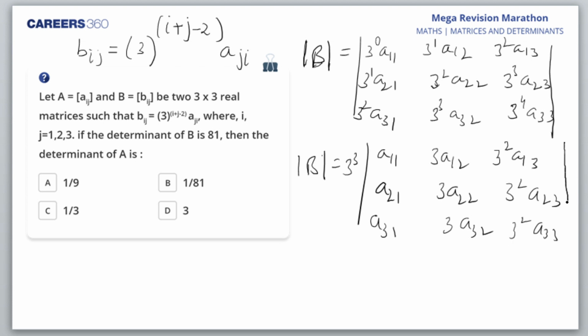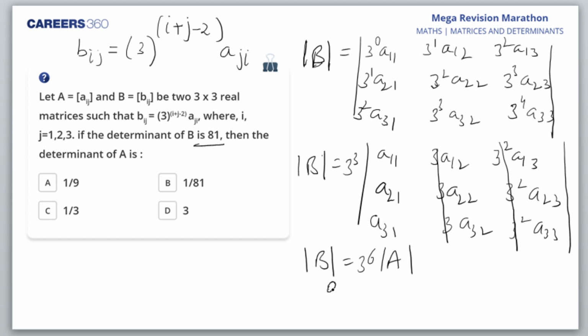Am I right? Now 3 can be taken common from here, and 3 square can be taken common from here. So what do I get? I get 3 and 3 square, that is 3 cube, and 3 raised to power 6 here, and at the same time I'll get determinant A. Determinant B was given to me as 81.